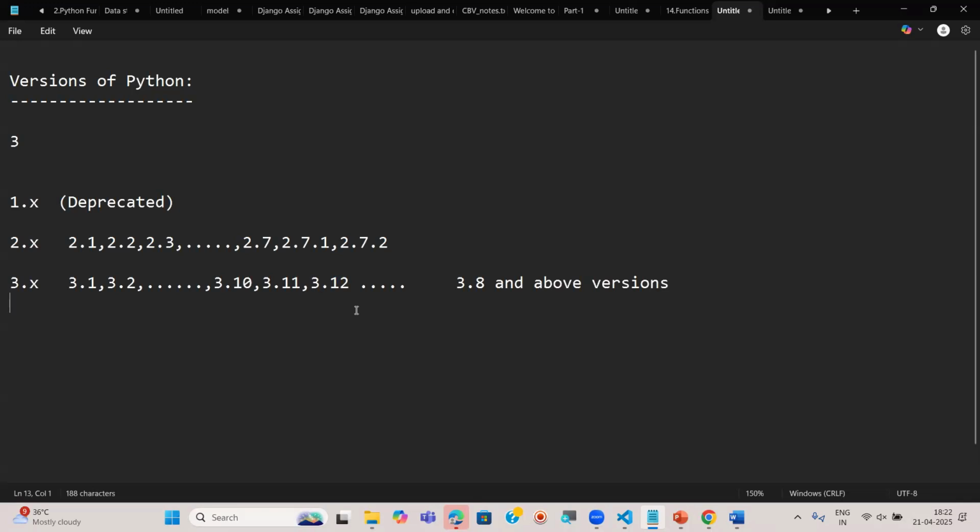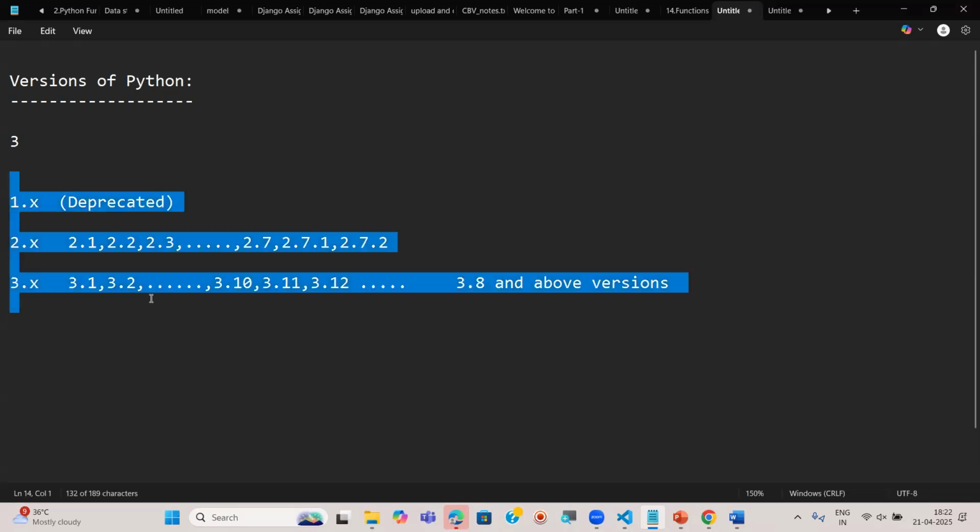It's not a problem. You can download and install the latest version so that you don't face any issues. So whenever you're working next with Django, for example, or with the Django REST framework, if you install the latest version, you don't get any incompatibility issues or errors. So these are the three series available in the Python versions.